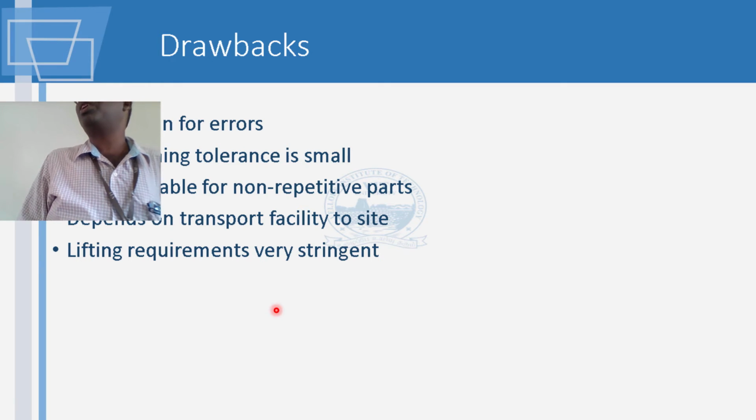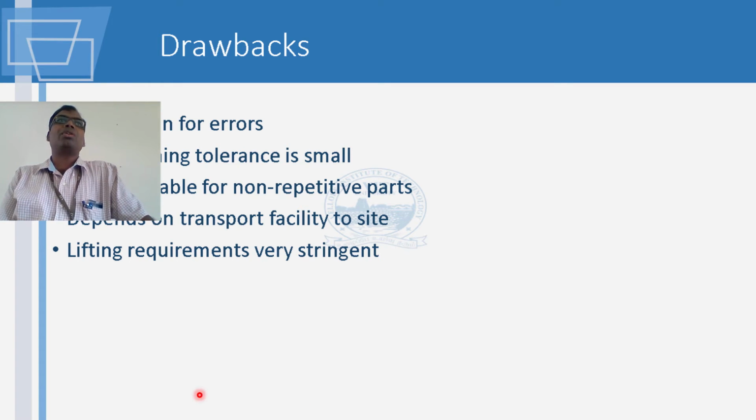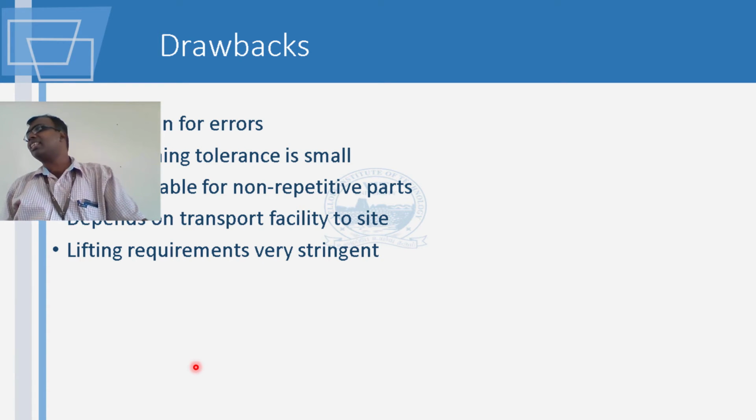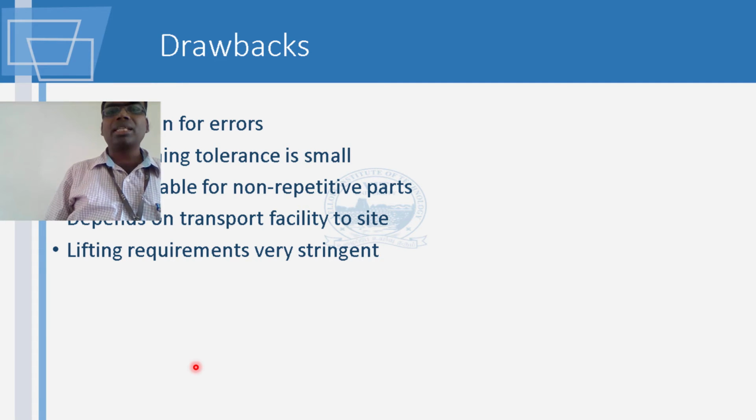Okay, so these are some of the drawbacks which we have when we look at precast elements. In the next class we will be looking at some of the projects, the types of projects, in the next part of this unit. So we will start that from the next class.